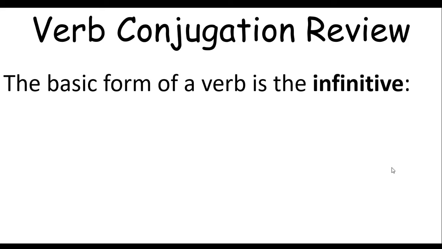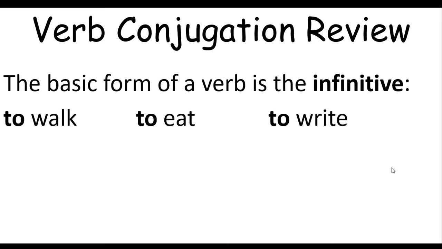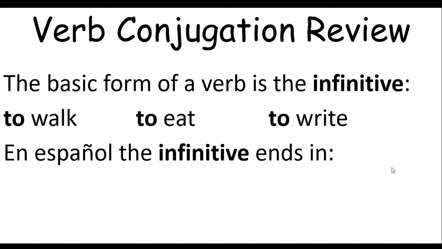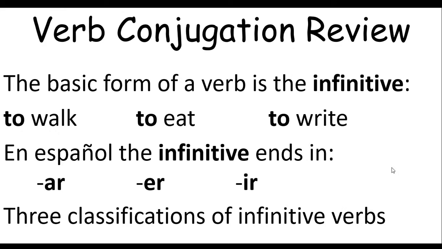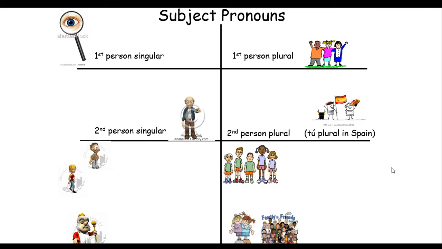So remember that the basic form of the verb is an infinitive, which means to something: to walk, to eat, to write. And that in Español, the infinitive either ends in AR, ER, or IR. The three classifications of infinitive verbs would be AR verbs, ER verbs, and IR verbs, just the ones that end in AR, ER, and IR. And we're going to start by reviewing the subject pronouns.